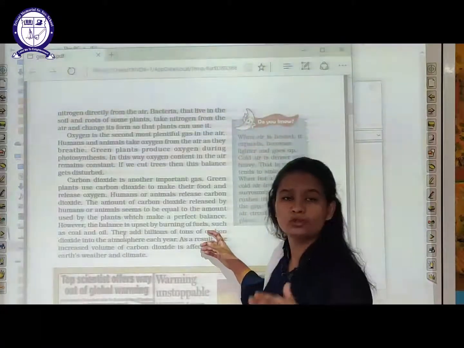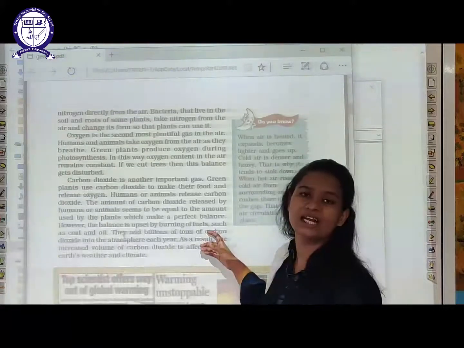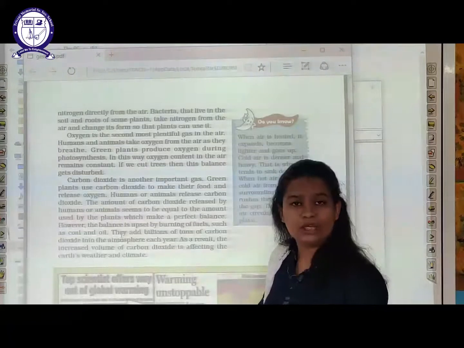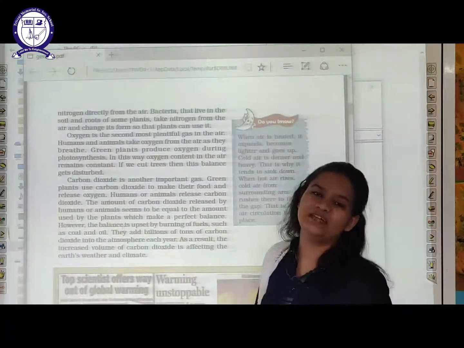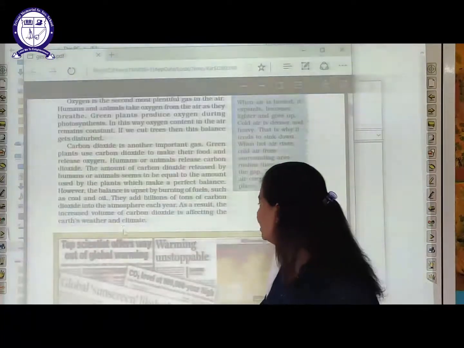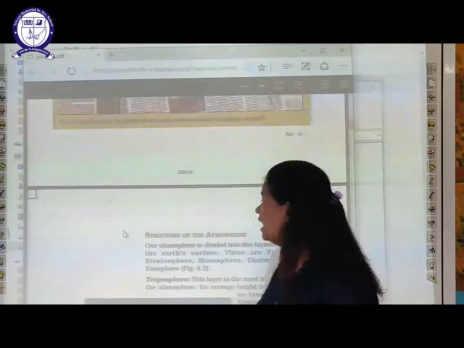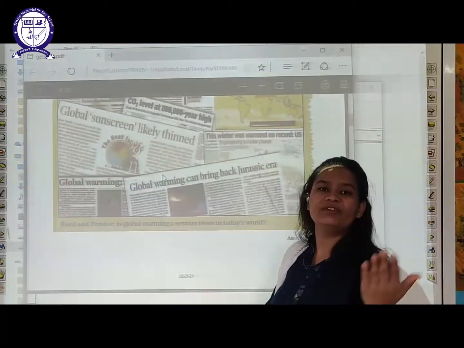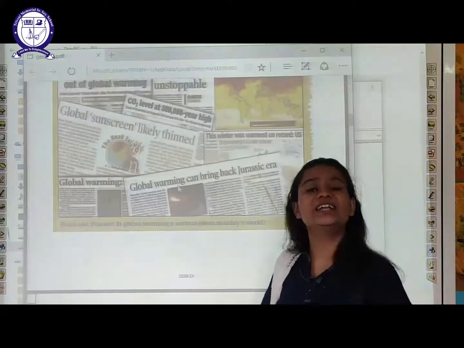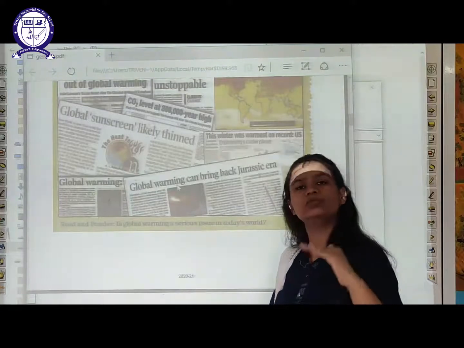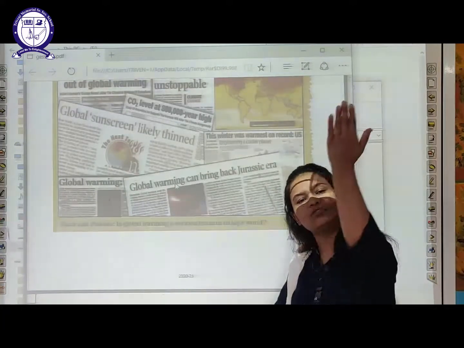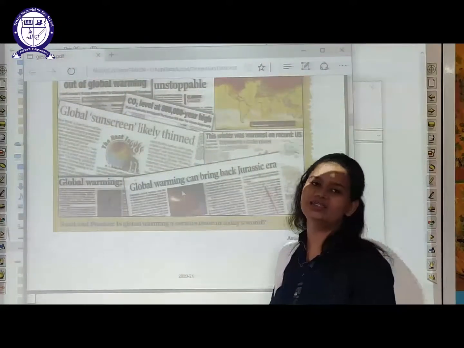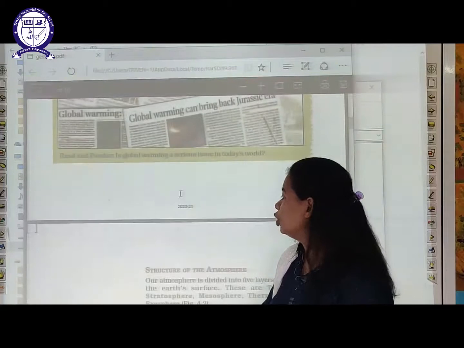We need to stop using fuels which are polluting our environment and stop wasting our resources in any way, or stop doing all those activities which can harm our environment in any way. And this also leads to global warming. What is global warming? We are cutting trees day by day, and as we are cutting trees, the temperature of the earth is increasing day by day. The amount of heat present on the earth is increasing, which leads to global warming.